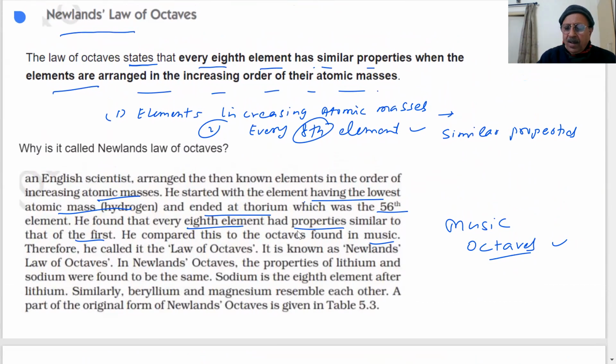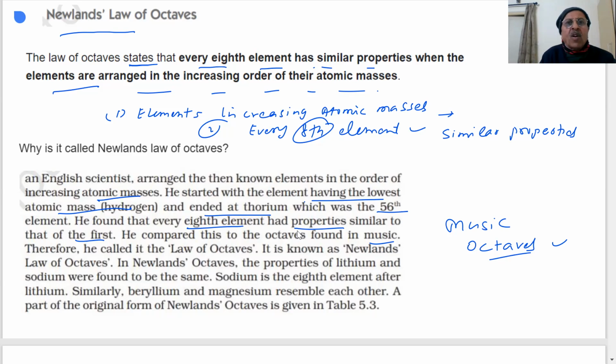Newlands Law of Octaves arranges elements according to increasing order of atomic masses. What he did, he took elements and arranged them according to increasing atomic masses. And what he found was that the 8th element has similar properties. And then he formed a law of octaves.